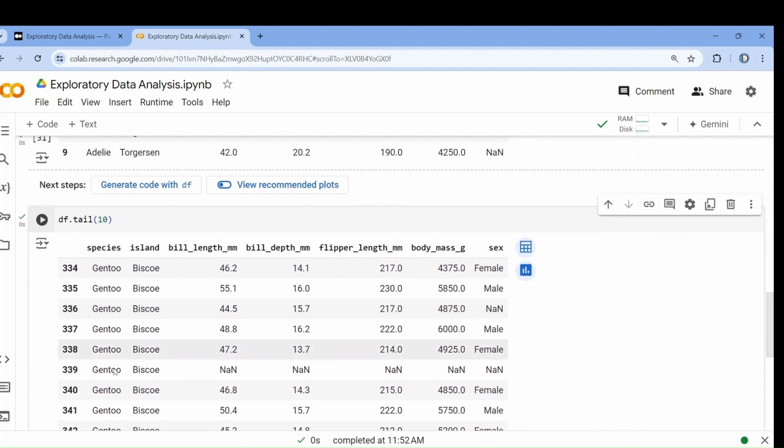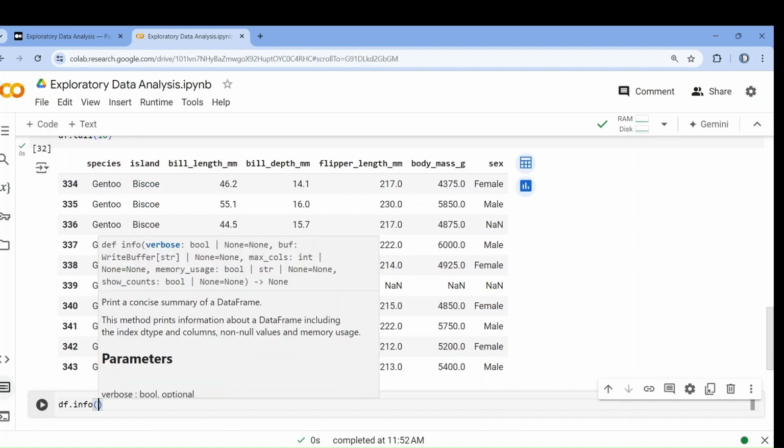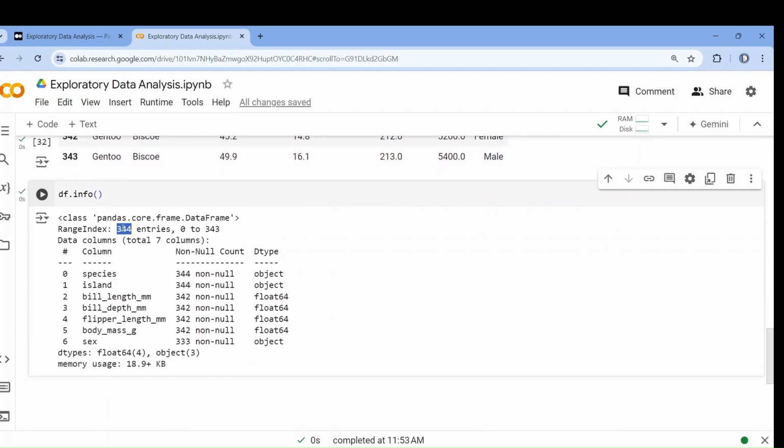Now I want to know in detail. I want to know df.info. It will give me complete information about the dataset. Let's see. Here you can see 344 entries, so there are 344 rows. Total 7 columns, and here you can see the column names. Under non-null, you can see 344 values are present, so there is no null value.